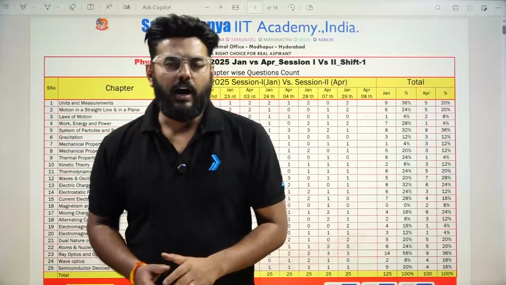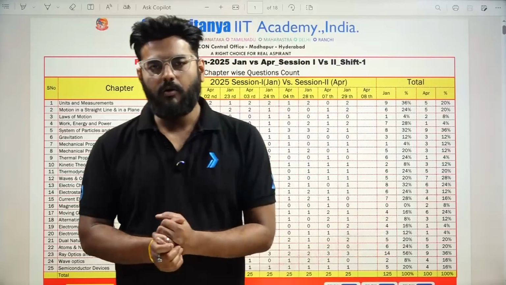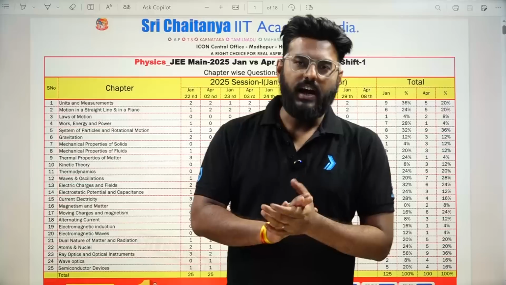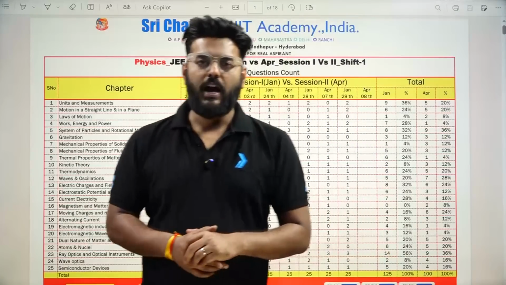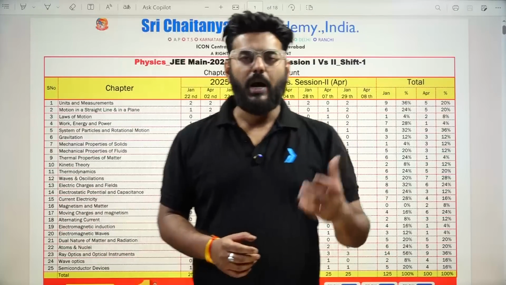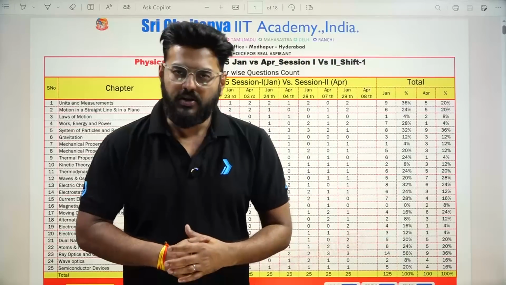Hello everyone. So I have a very beautiful discussion over here regarding the comparative analysis of the JEE Main April shift as well as the January shift of 2025. Along with that, we also have the unit wise, the chapter wise, based on its level, what all kinds of questions have been asked in the April shift as well.